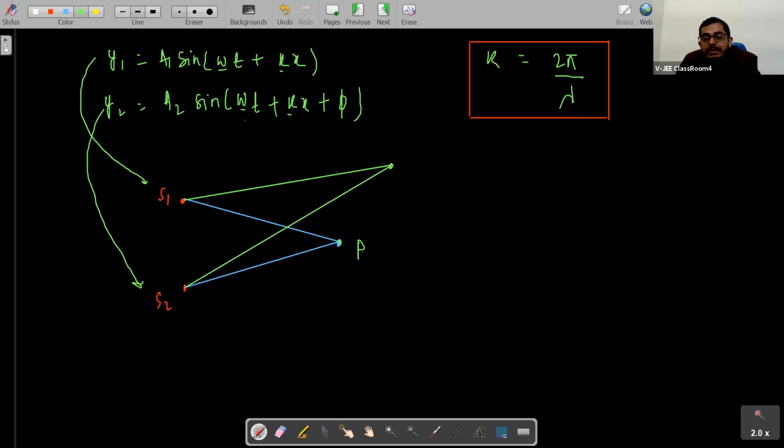Because the phase difference, like the path difference, at these two points will be different. How can I say that intensity at this point P and Q will be different? You must be wondering, because these are at different distances from these two sources.